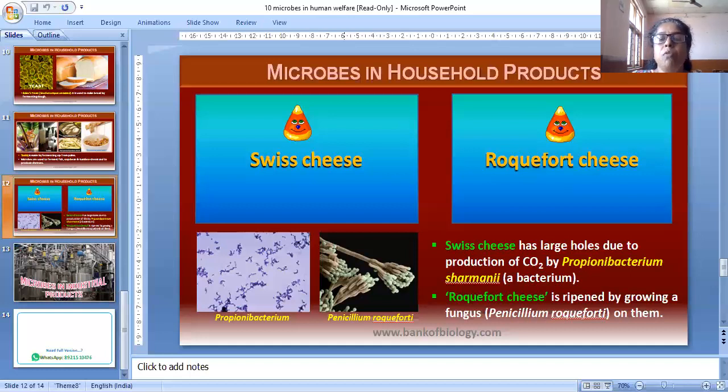Alexander Fleming, while working on Staphylococci bacteria, once observed a mold growing in one of his unwashed culture plates, around which Staphylococci could not grow.